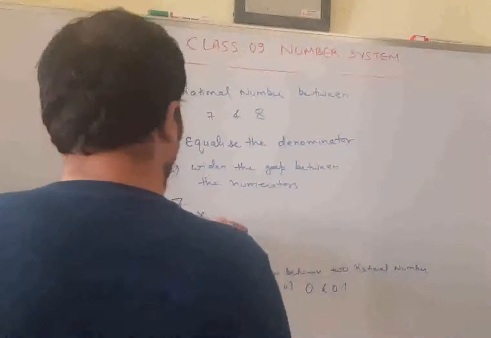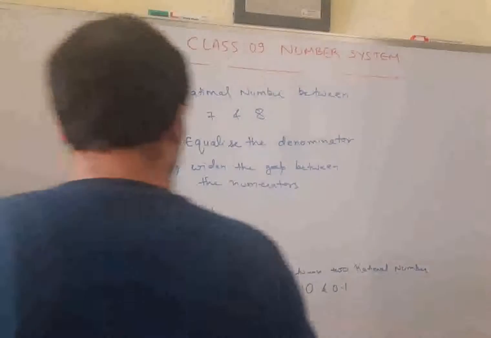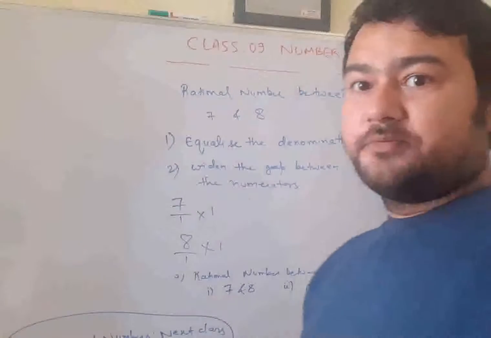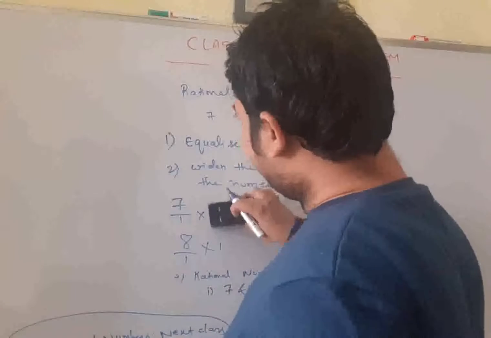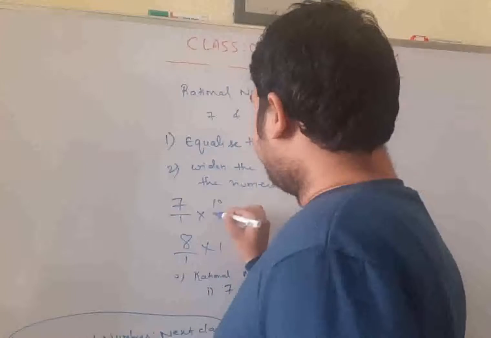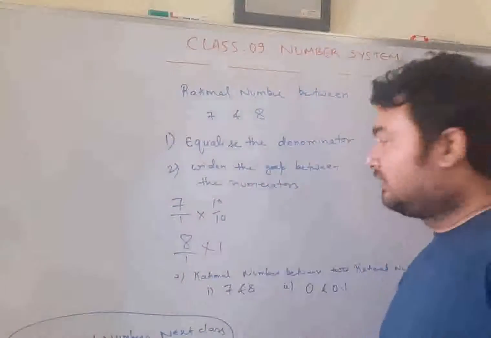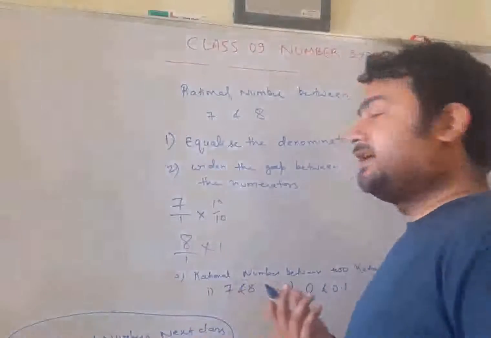See, if we multiply it by 1, nothing will happen. Because in mathematics, multiplying any number by 1 gives the number itself. So instead of 1, we can write 10 by 10. This is also a form of writing 1. If I write 100 by 100, this is also a form of writing 1.